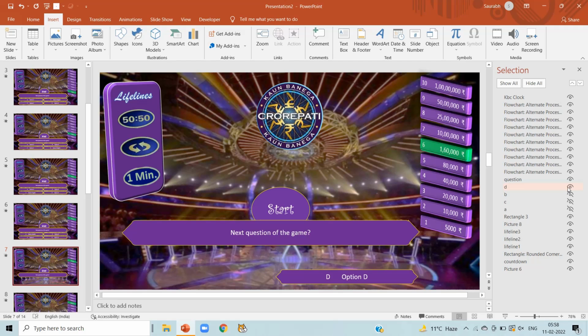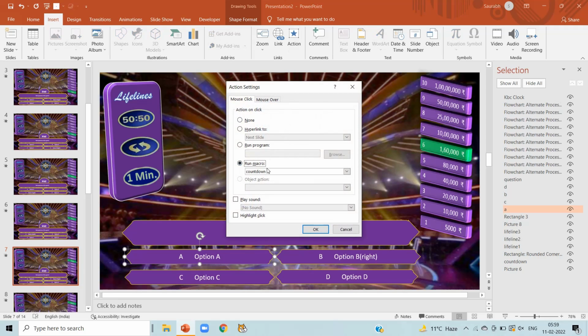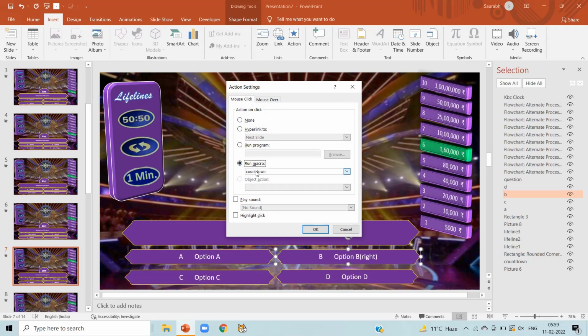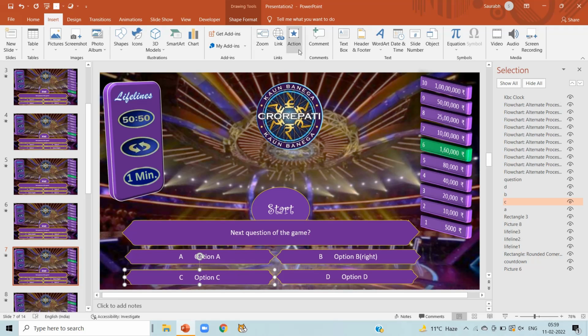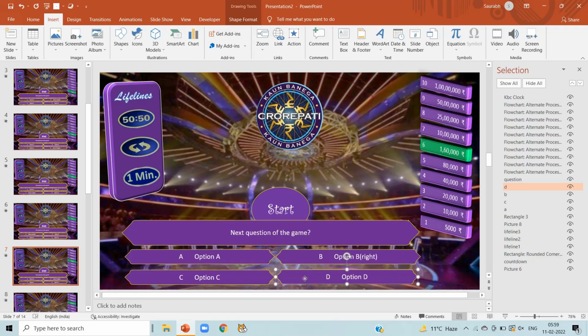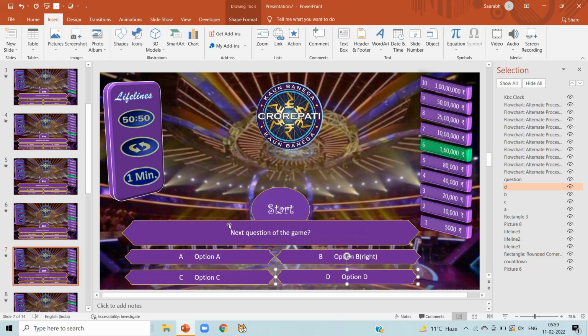Now click on slide number 7. Make option A B C D visible by clicking eye signs. Now click on option A, action, run macros and select option A here, click on OK. Now option B, action, run macros and select option B here, click on OK. Now option C, action, click on run macros and select option C here, click on OK. Click on option D, action, run macros and select option D here and click on OK. This is for slide number 7.